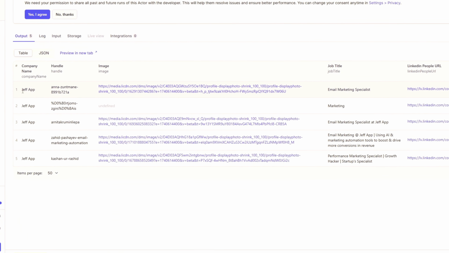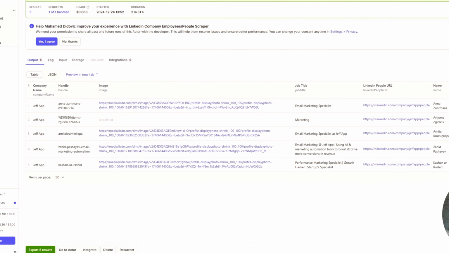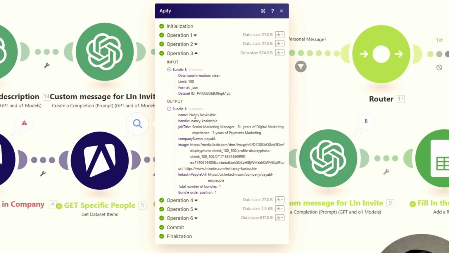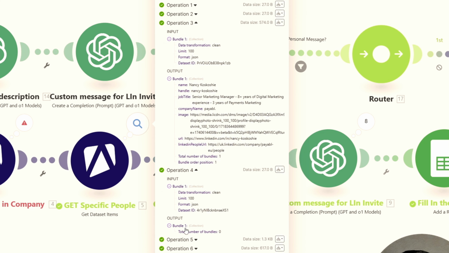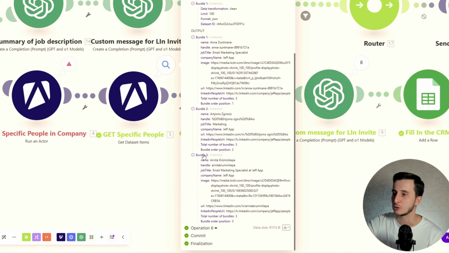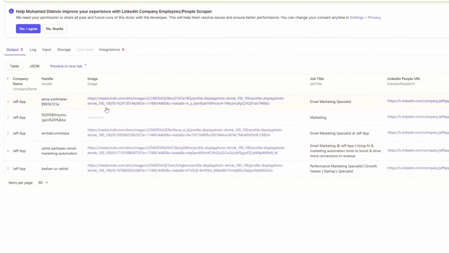For example, 5 people: we've got the Jeff app, and we got the email marketing specialist, marketing expert, marketing specialist, email marketing and Jeff app, performance marketing specialist. All persons are related, and here we have 5 different people that we can reach out to with our outreach message. Right? So that's pretty cool. Here we get this data, and if we look, for example, for the company Payable, we got the name Nancy Koskoshi, and you can have her URL. For this company, we didn't find any, but for the Jeff app that I was showing here, it provides just 3 persons. However, here it was 5.